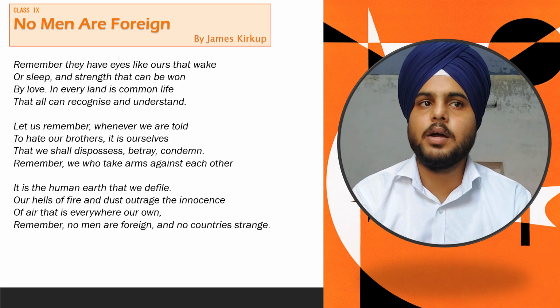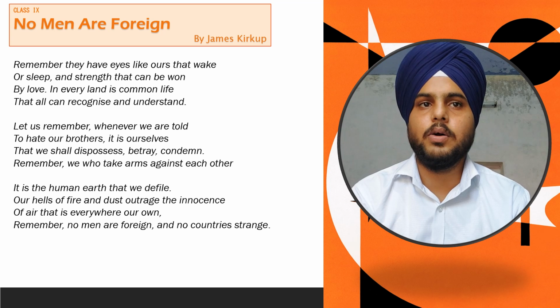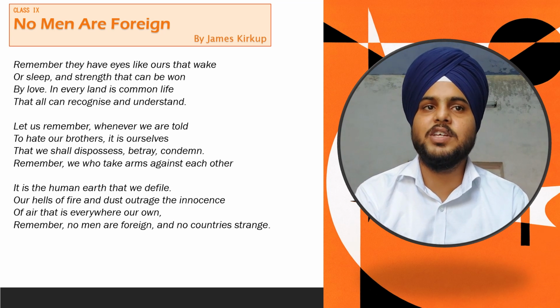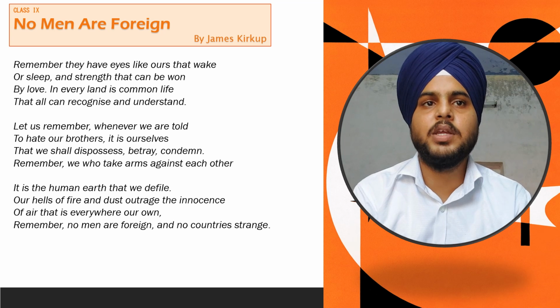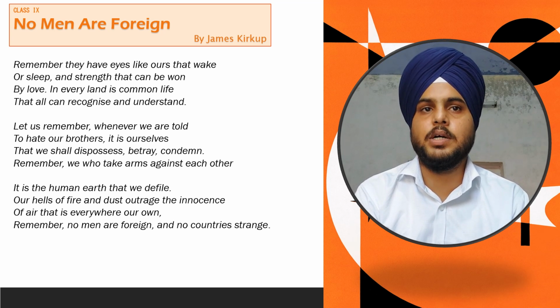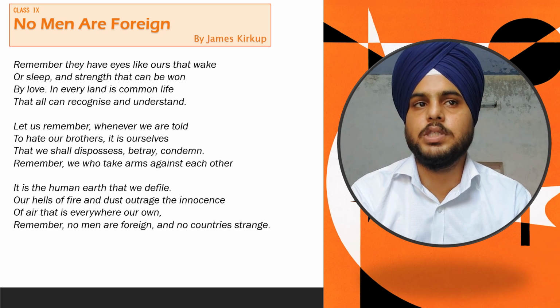Okay, in this paragraph, it is the human earth that we defile. When we do wars, fight with each other, it is our earth altogether. Every human being has a right on this earth, and this same earth we destroy when we do wars and fight.